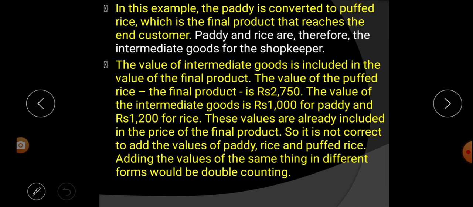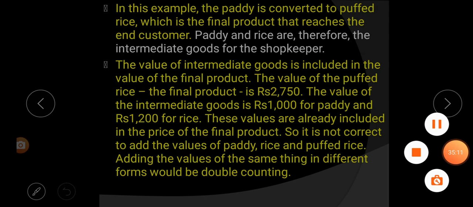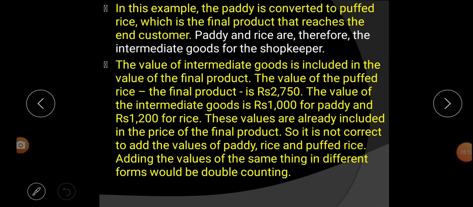In this example, the paddy is converted to puffed rice, which is the final product that reaches the end customer. So listen carefully. Paddy is converted into puffed rice. And which is the final product? The final product is puffed rice. Puffed rice is the final production.